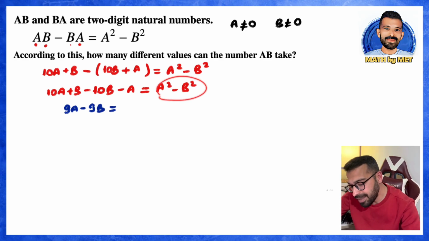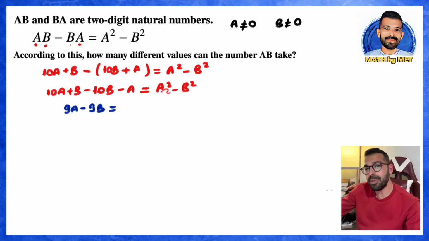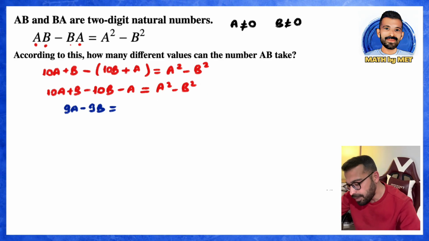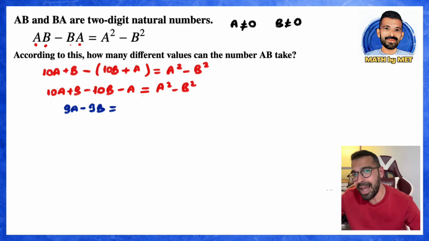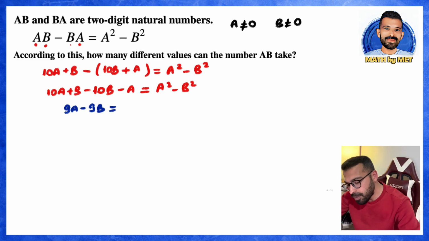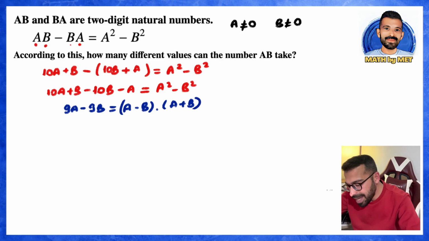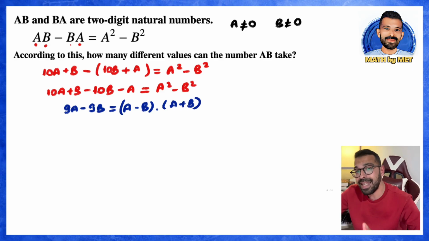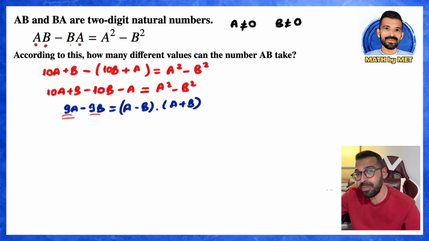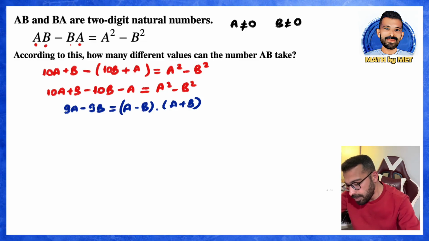In other words, it's the difference of squares. So we have to expand the difference of squares. What should I say here? I have to write these terms, one with a minus and one with a plus. So I have to write A minus B times A plus B. Next, I'll do this. You can see that 9's are common on the left side of the equation. Since these 9's are common, we need to factor them out. So let's go ahead and factor these terms together to simplify the expression.